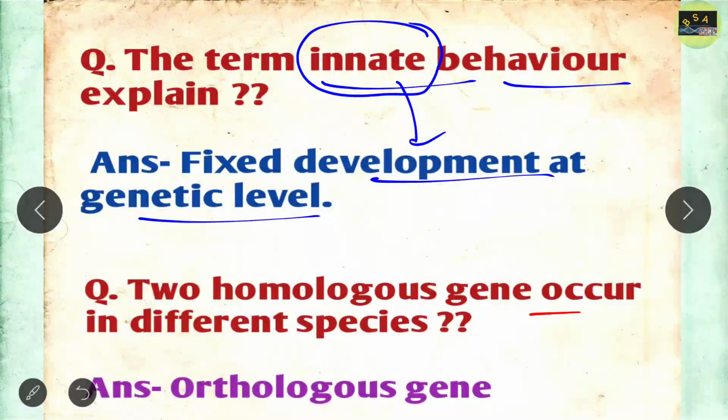Next question. Two homologous genes occur in different species. The correct answer to this question will be orthologous gene. In the case of orthologous genes, the two homologous genes are present in two different species, while in the case of paralogous genes, they are in the same species. So the correct answer to this question will be orthologous gene.